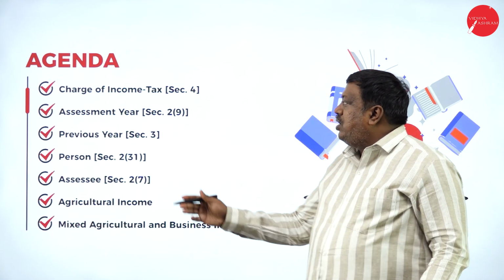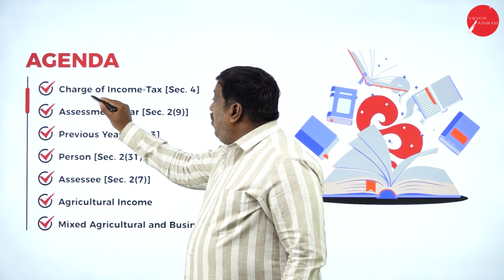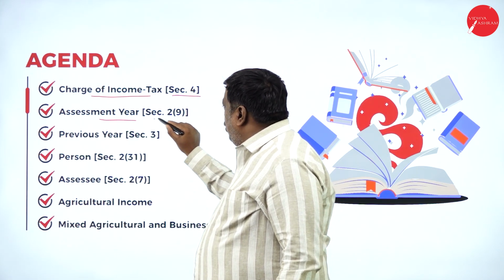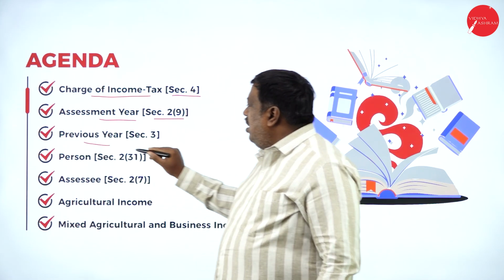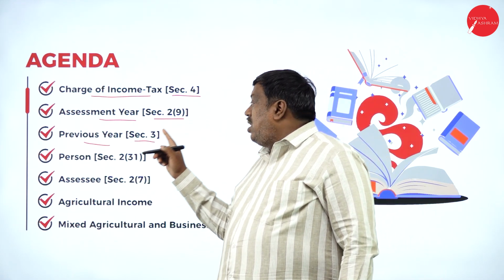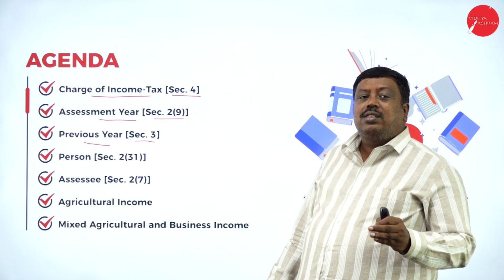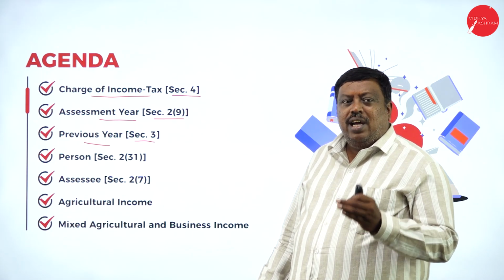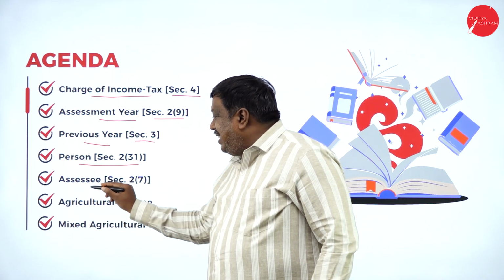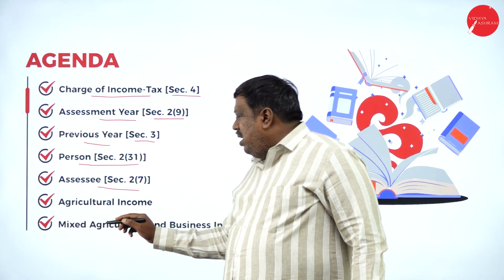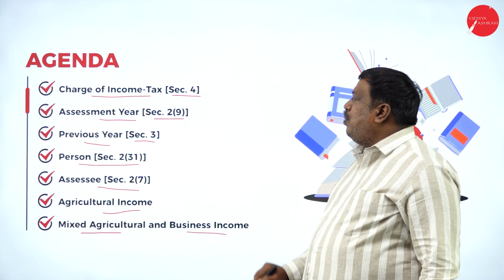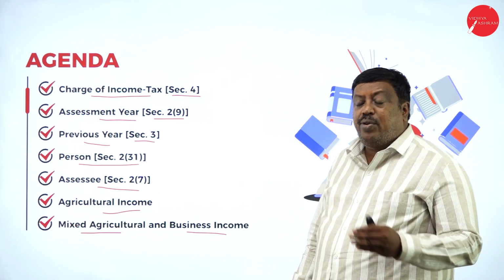In today's session, we're going to discuss charge of income tax under section 4, assessment year under section 2 subclause 9, and previous year under section 3. This is the only word defined in section 3; all the remaining words are defined under section 2 and its subclauses. We will also discuss person under section 2 subclause 31, assessee under 2 subclause 7, agricultural income, and the concept of mixed agricultural and business income.